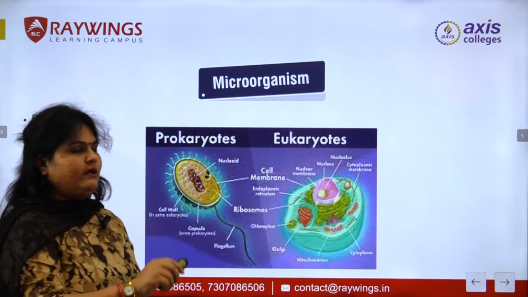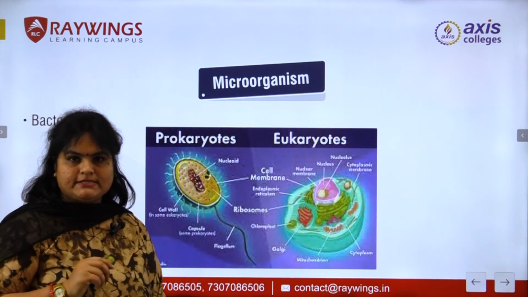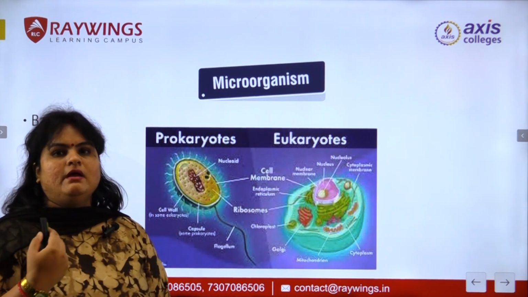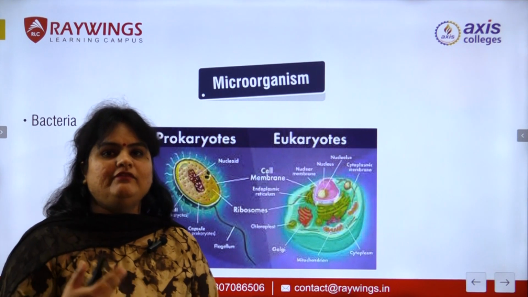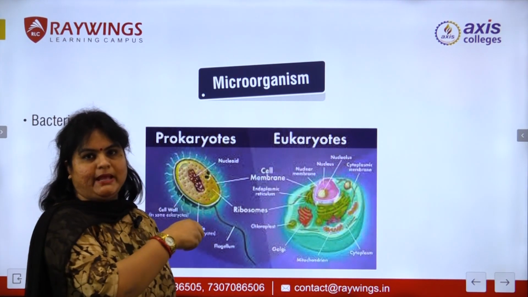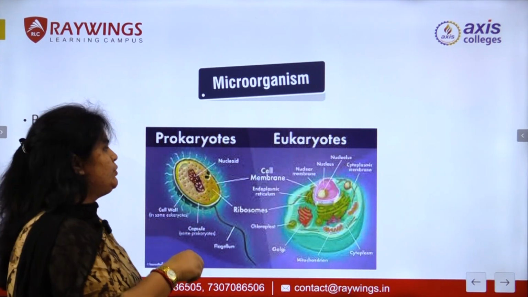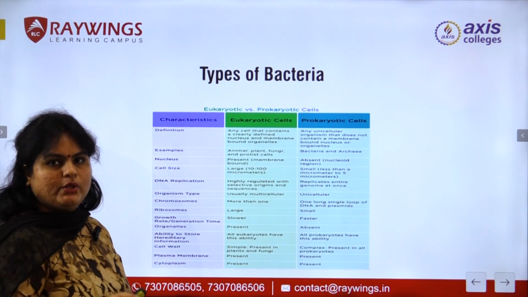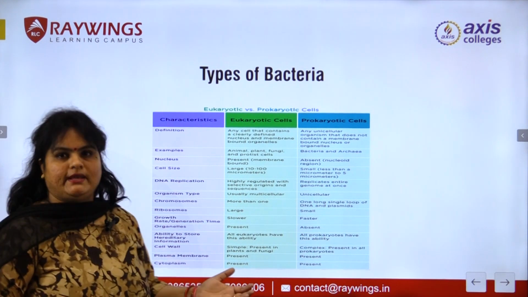This is multicellular, whereas prokaryote is unicellular. So on the basis of their structure and lifestyle, we differentiate bacteria into prokaryotes and eukaryotes. This is the difference between eukaryote and prokaryote on the basis of their characteristics.